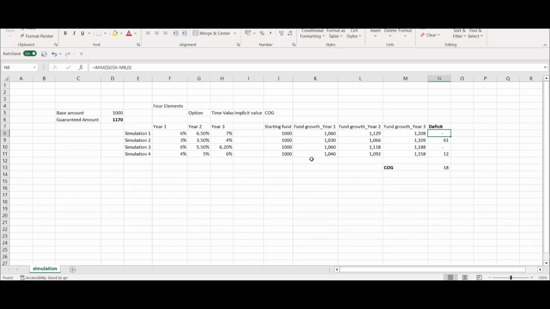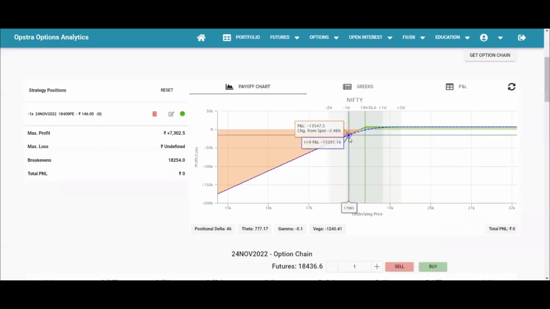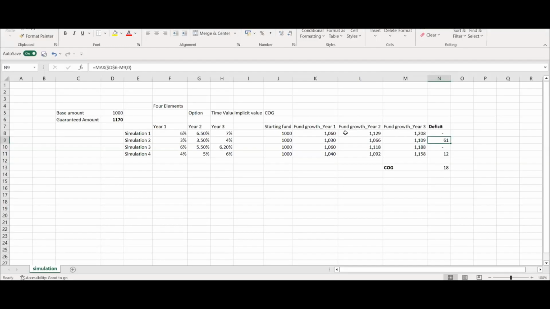Now in the next scenario, the final fund value is 1109, and the guaranteed amount is 1170. In this case, the guarantee bites. How much does the guarantee bite? By 61. So in this case, there is intrinsic value. The option might have expired somewhere here, maybe in this red region, and that's why the insurer has to pay some money. The reserve would have to be used in this case, so 61 has to be paid from the pocket of the insurer.